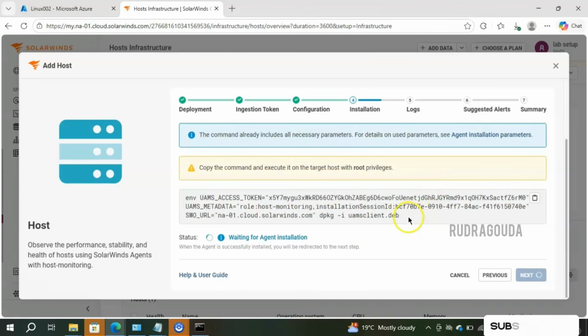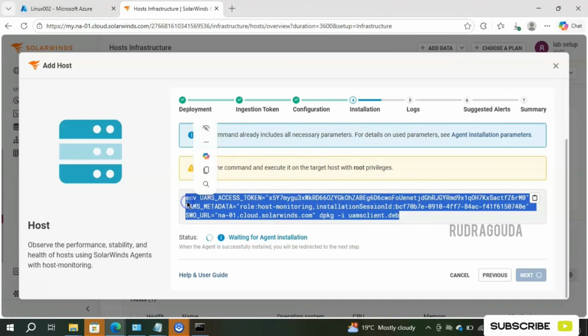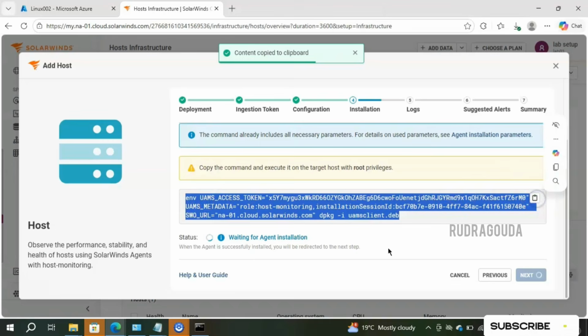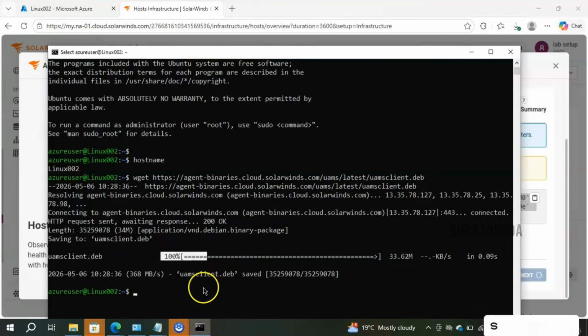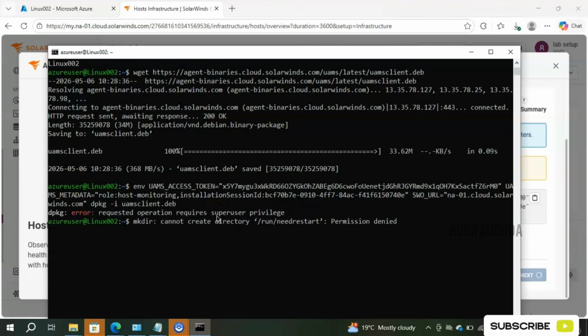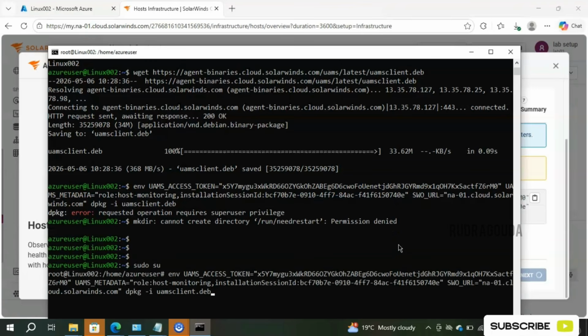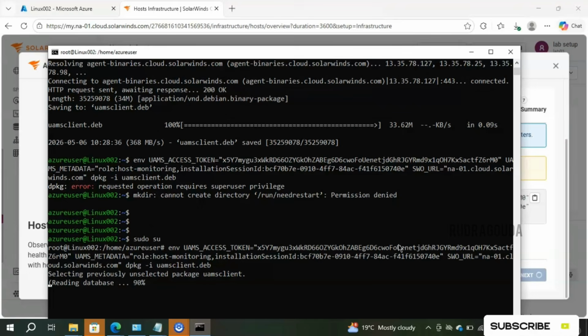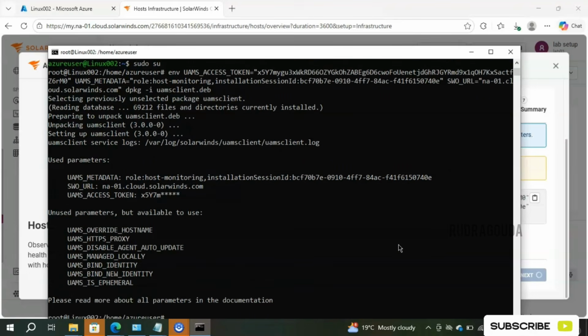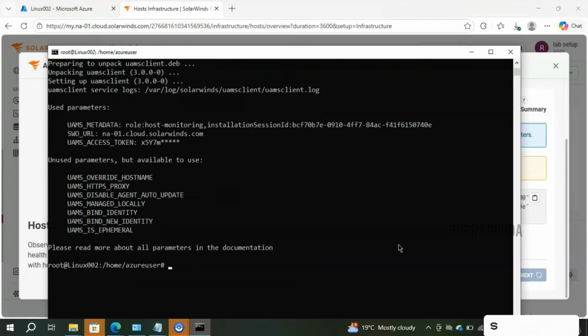What is the command to install? They have clearly mentioned it here. Simply copy it, go back to your virtual machine again, paste it, then click on enter. It is asking for super privilege. Okay, not a problem. Now we can type sudo su and then click on enter. This time you can enter the command and hit enter. Earlier I was not logged in as root, because of that it was giving an error, but when I entered sudo su, it became root, and the installation got completed successfully.